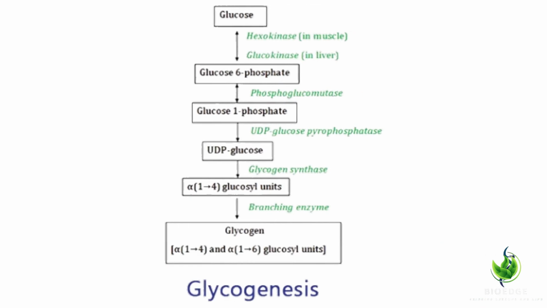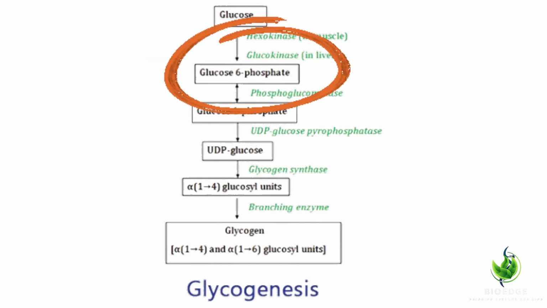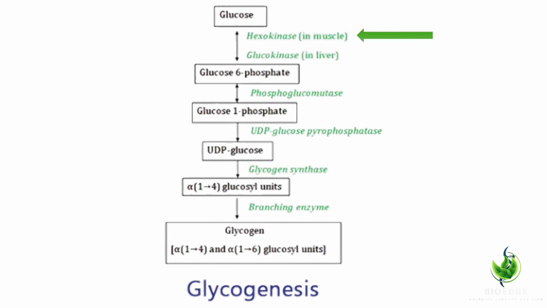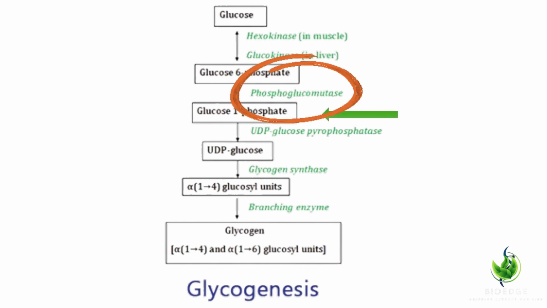The process begins with the phosphorylation of glucose, converting it into glucose 6-phosphate through the action of hexokinase or glucokinase. This glucose 6-phosphate is then isomerized to form glucose 1-phosphate, catalyzed by the enzyme phosphoglucomutase.